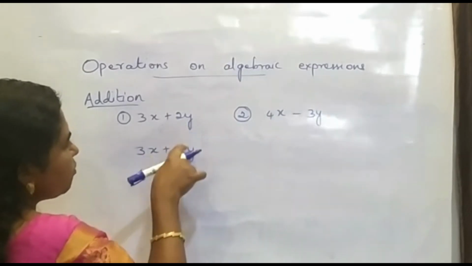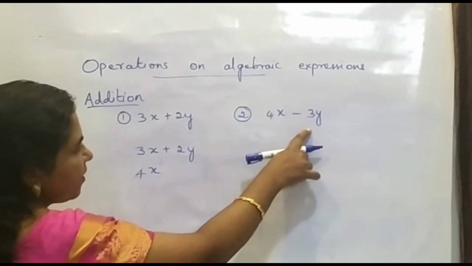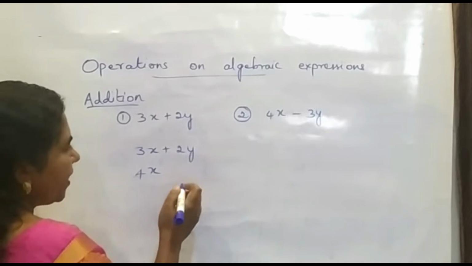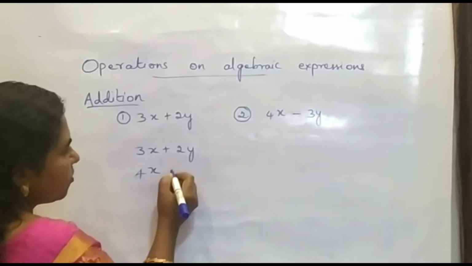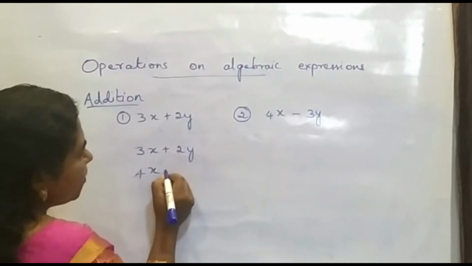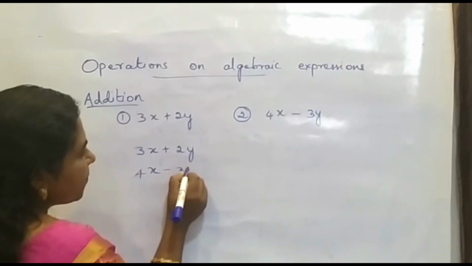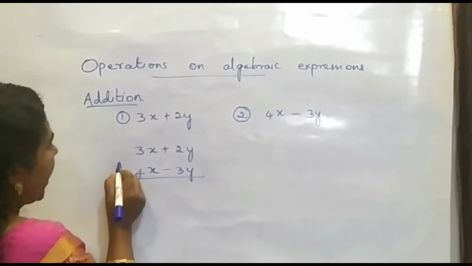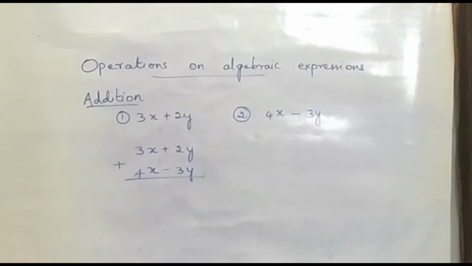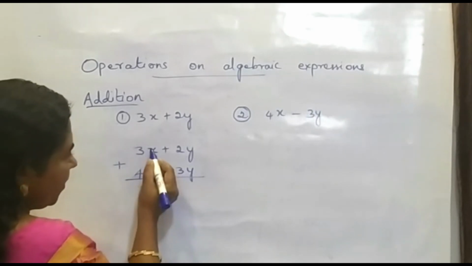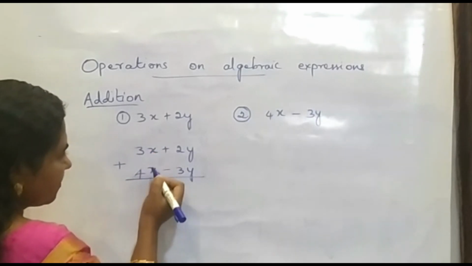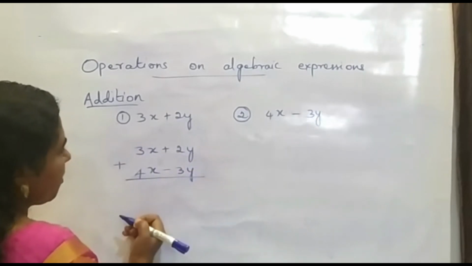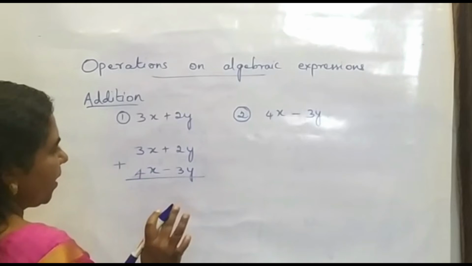Now the next, here it is 2y and here it is minus 3y. So both have the same literal coefficient or the variable. So now we can bring this below this, under this. Okay, so now here it is minus 3y. Okay, now we have to add both. So what we have to do? Here we have brought both the like terms together, and here the like terms are brought together. So now just we have to add, that's all.